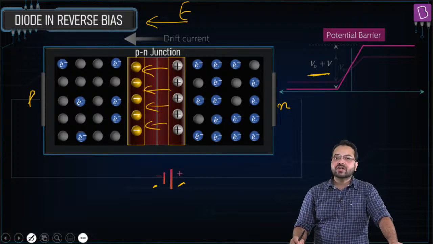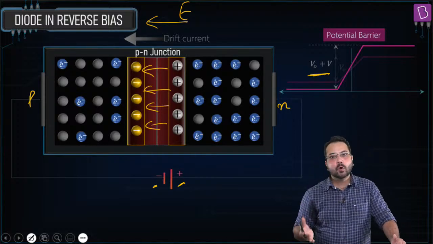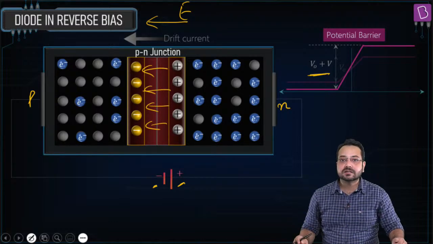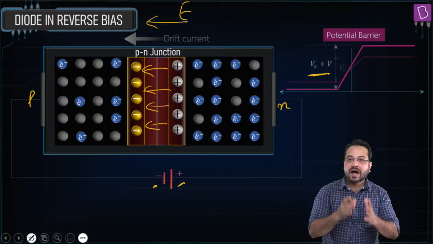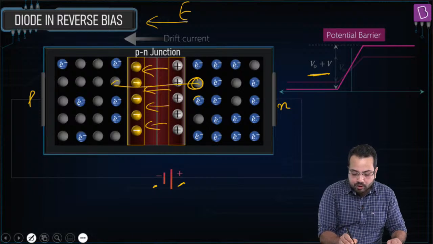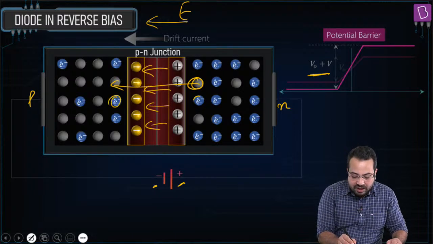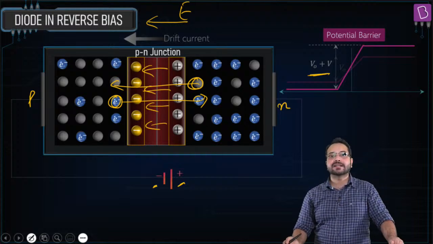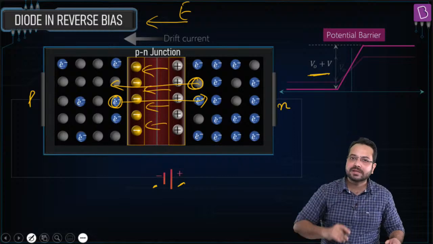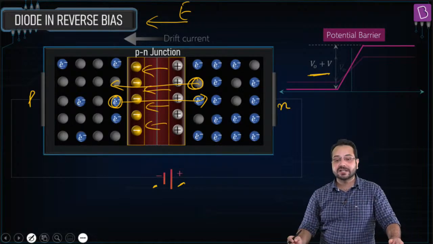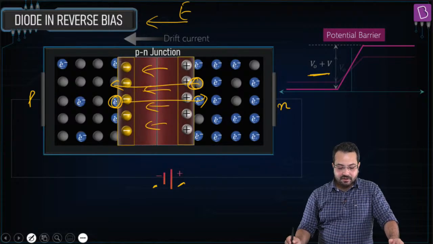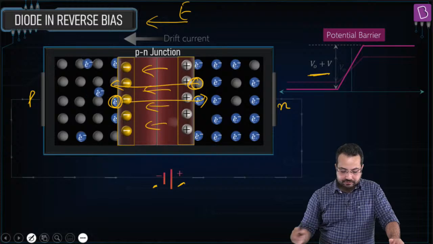If the potential barrier is going to increase further, diffusion to ho hi nahi sakta hai. Diffusion is not going to take place, but drift will increase. Okay, drift is going to increase because higher the electric field, higher will be the chance for this hole to be pushed to this side, and higher would be the chance for this electron to be pushed on this side. So drift will increase, diffusion is going to decrease, diffusion is going to become negligible, but the drift is going to increase. When the drift is going to increase, then obviously the current is going to be in what direction?